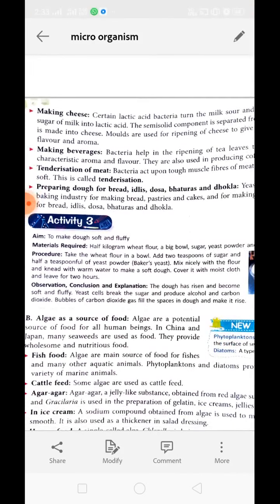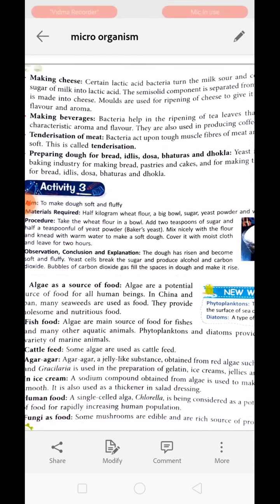Next is making cheese. Certain lactic acid bacteria are also used to turn the milk sour and convert the lactose into lactic acid, as we have discussed earlier. After boiling the sour milk, the semi-solid component is separated from the fluid, and this is used to make cheese. Molds are used for ripening of cheese to give it a characteristic flavor and aroma. Okay, aroma means smell.